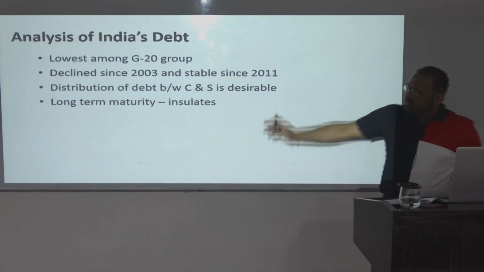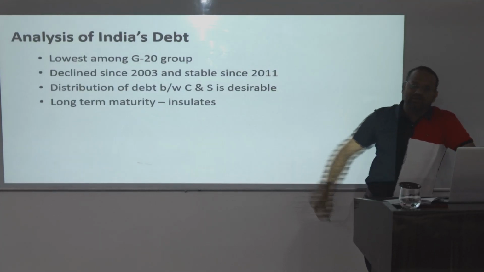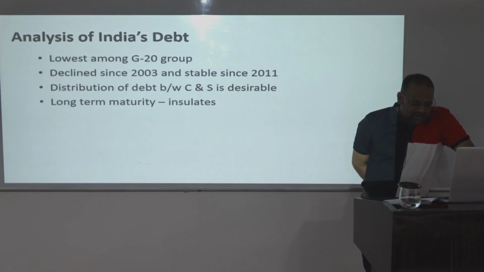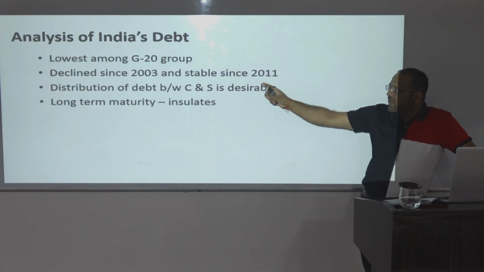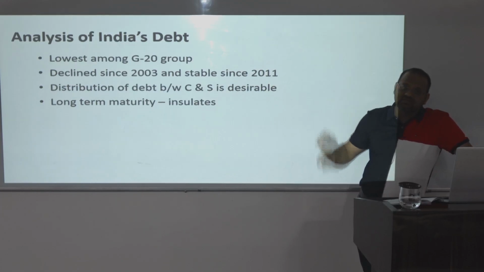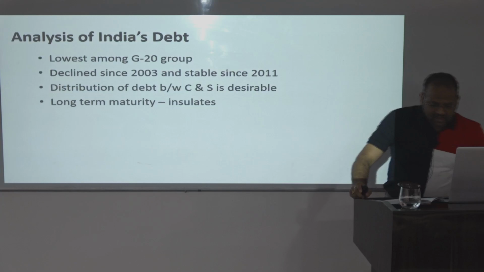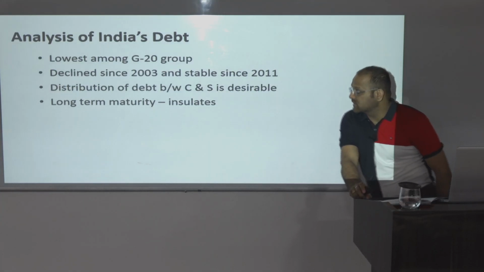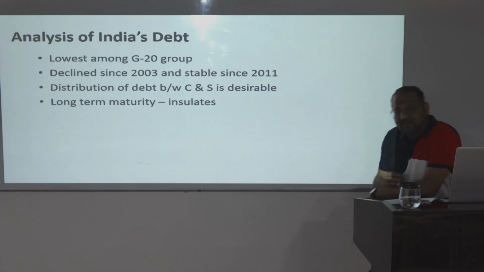Okay, so it is lowest, not even one of the lowest, it is lowest. So let's take this argument from the survey. The next argument is that public debt since 2003 has been declining and stable since 2011. So our public debt and overall debt for India has declined since 2003. This is one analysis and argument for us, and it has been stable since 2011.